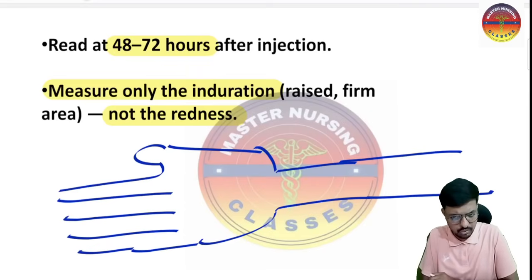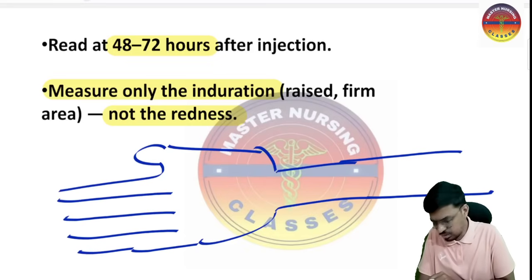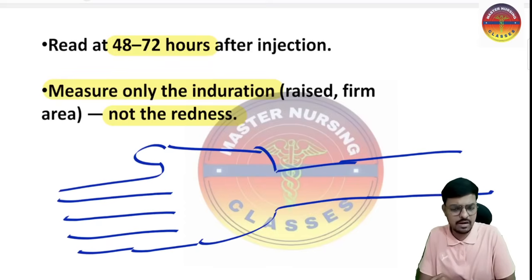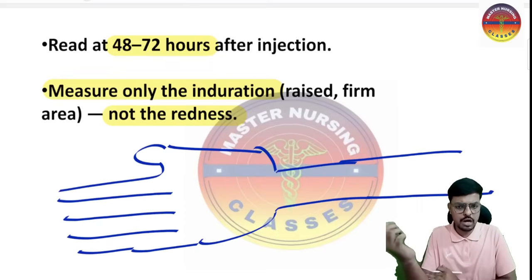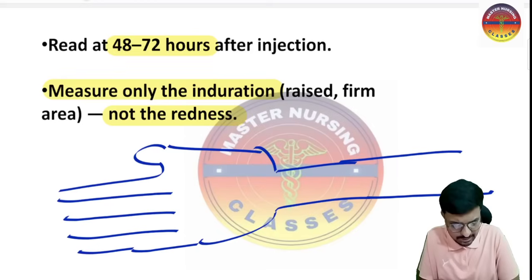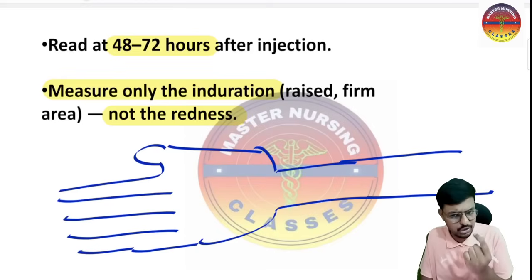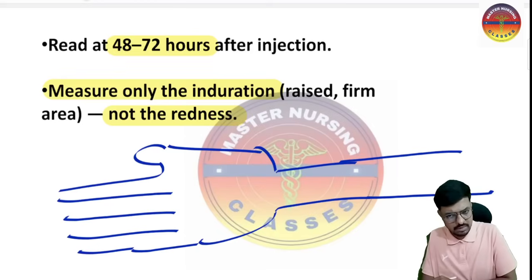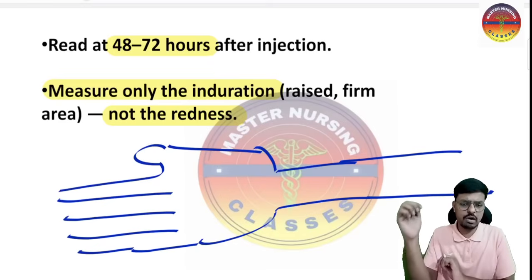So if you want to do the AST, that is the antibiotic sensitivity test, the best site of administering the antibiotic to check its allergic reaction is the ventral portion of the forearm. And if you want to do the xylocaine sensitivity test, where you are going to administer the xylocaine or the lignocaine, again we administer it in the ventral portion of the forearm.